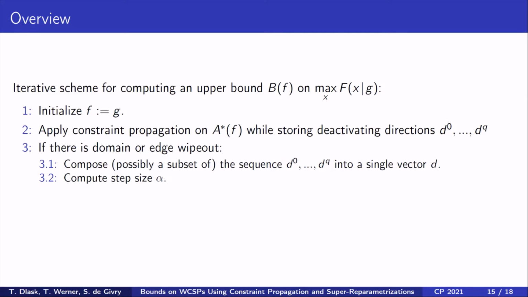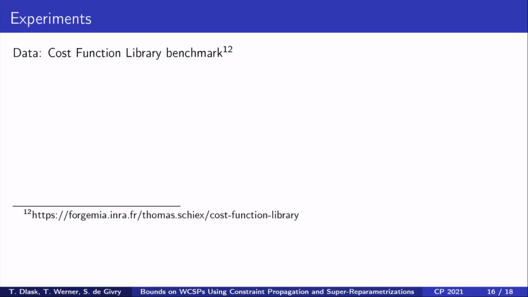Then, we compute a suitable step size alpha and update F, which decreases the bound. And now we repeat the iteration. We terminate when constraint propagation is unable to detect unsatisfiability of A*(F) and return the best attained bound B(F). We evaluated the described scheme on the cost function library, which is publicly available.